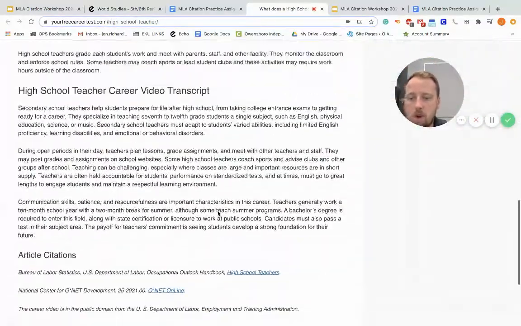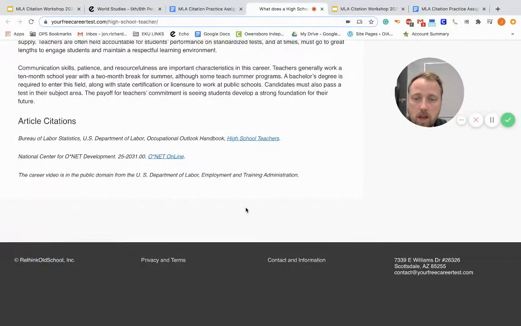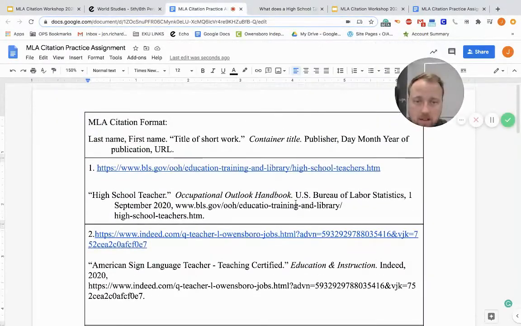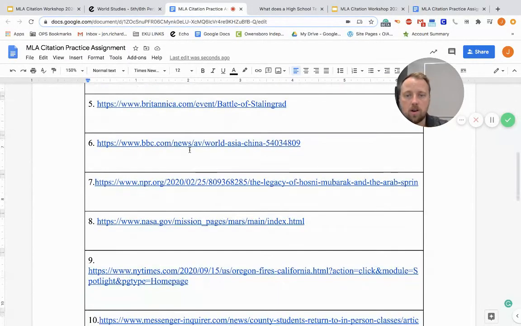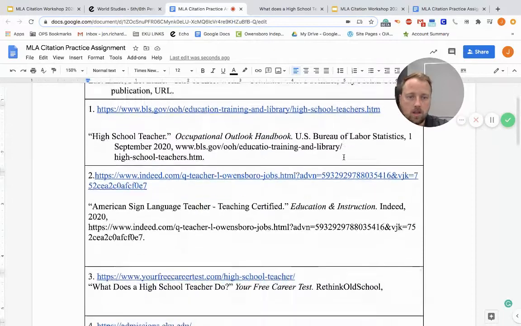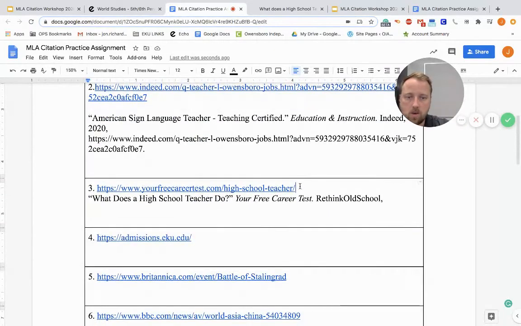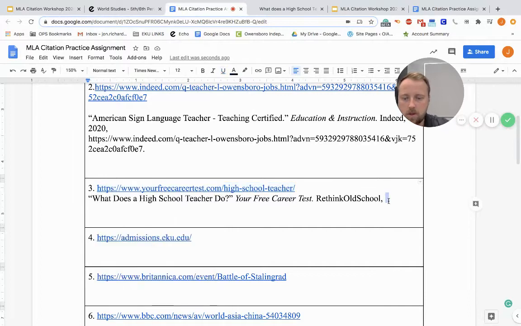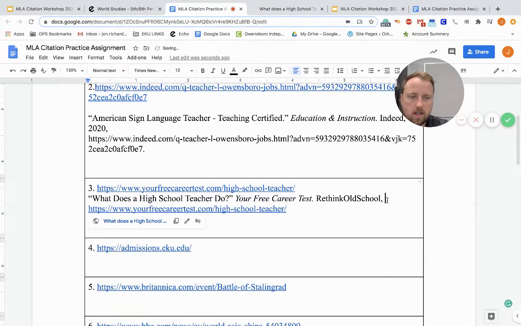And as we know, there is no date on this one. Okay, we looked at this one before and there is no date. So we skip the date. Okay, and we're going to go right to the URL. So we have the URL. Slow down here. We got the URL right here. So we're going to copy that. We're going to put that right after that.